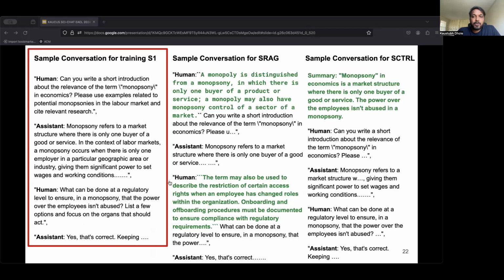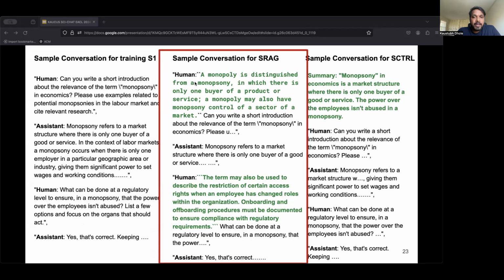For S1, which is the non-knowledge augmented simulator or the vanilla simulator, we use the raw conversation as shown on the left. For SRAG, shown in the middle, notice the interaction is augmented with an MS Marco passage in green. To create such training data for training SRAG, we first use the human utterance as query and execute it against a BM25 retriever to retrieve an MS Marco passage. The top passage is then appended to the start of the user utterance. Augmented conversations are then used to train the simulator.